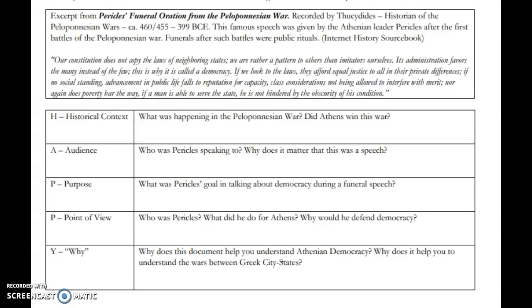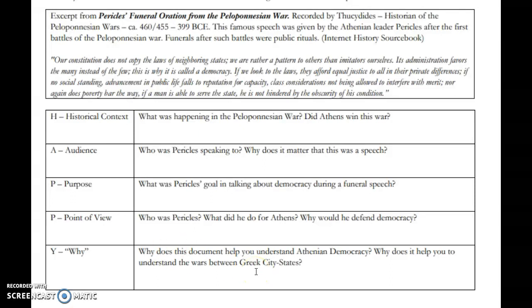In this case, Pericles is trying to get people to support his viewpoint as well as to try and move forward through the war. And so all of these things, in this case, we're looking at historical context. Athens is losing, and so Pericles is trying to persuade the people. So we're going purpose. Pericles is trying to persuade the public, that's the audience, into fighting alongside of him. He's trying to get the Athenian public to fight alongside of him, and so part of the point of view here is that as the leader, he feels it's his obligation. Also, he wants to continue on this life's work of expanding and glorifying Athenian democracy, trade, and power.